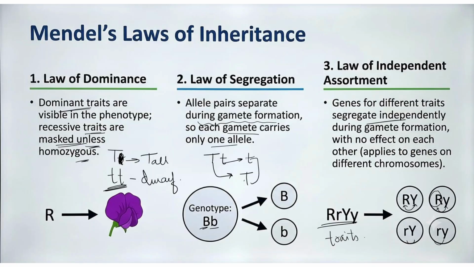Now to summarize, today we learned the basic genetic terminology, we understood Mendel's experiments using pea plants, we also performed a monohybrid cross and understood these three laws of inheritance proposed by Gregor Johann Mendel. All these principles laid the foundation of modern genetics and continue to be important in biology today. Thank you very much.